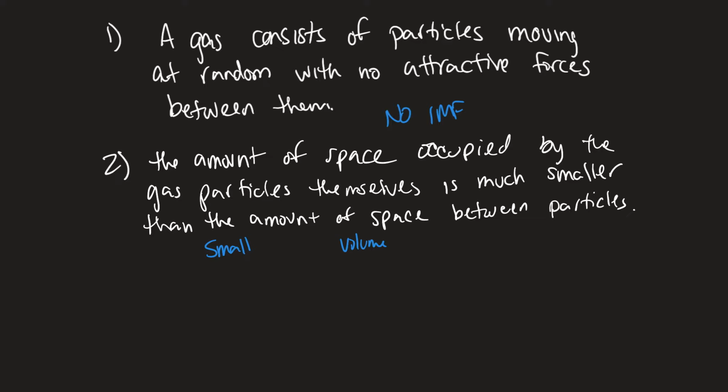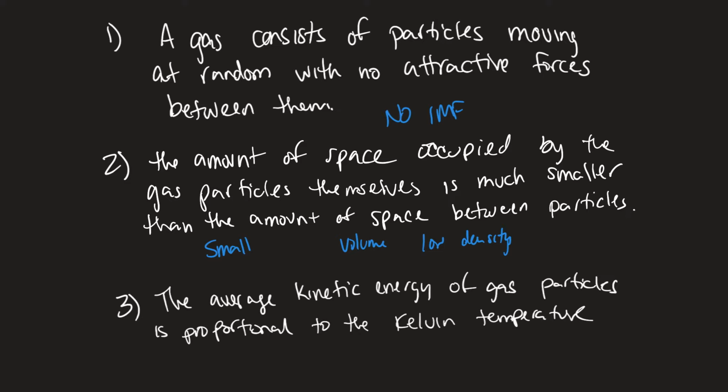And so we have very low density, and it allows for compression, it allows for pressure changes in this case. But all this is really saying is that the particles are very, very small and that the density is very, very low. So the gas takes up a lot of space and the space is mostly just empty. There's nothing really there. So that's the second assumption.